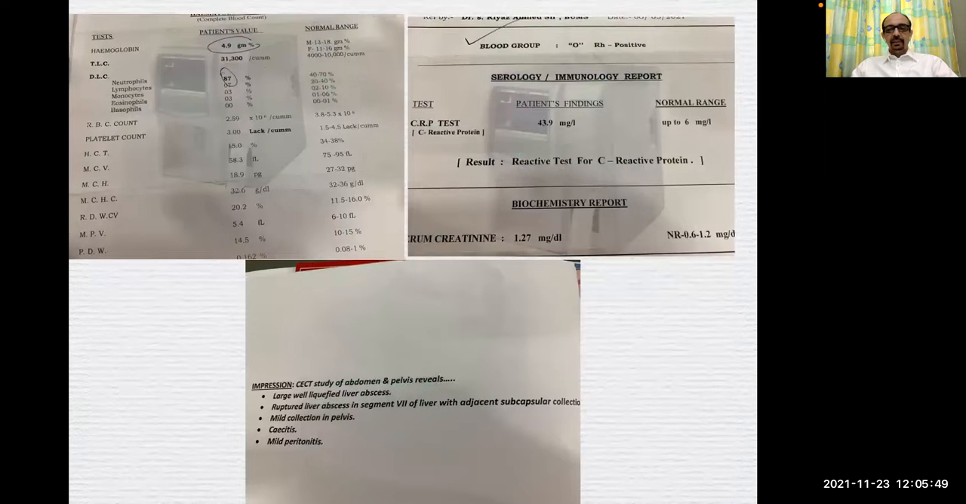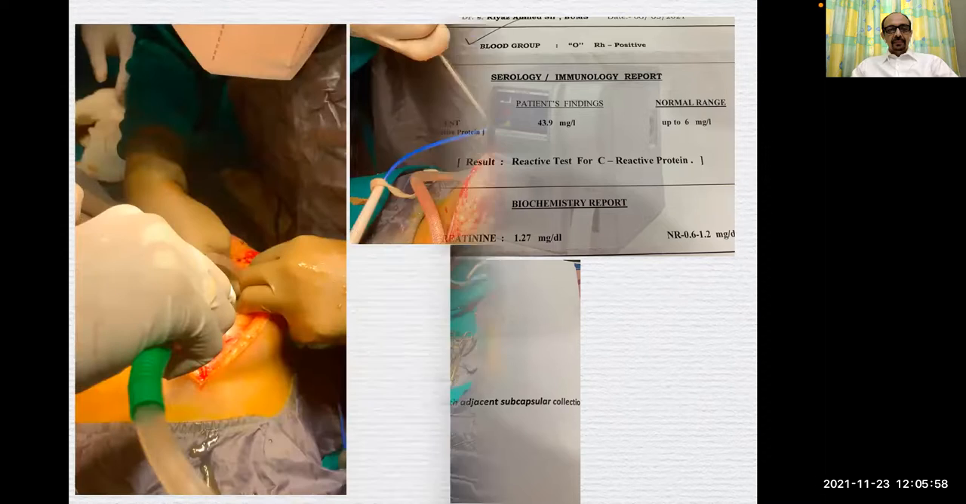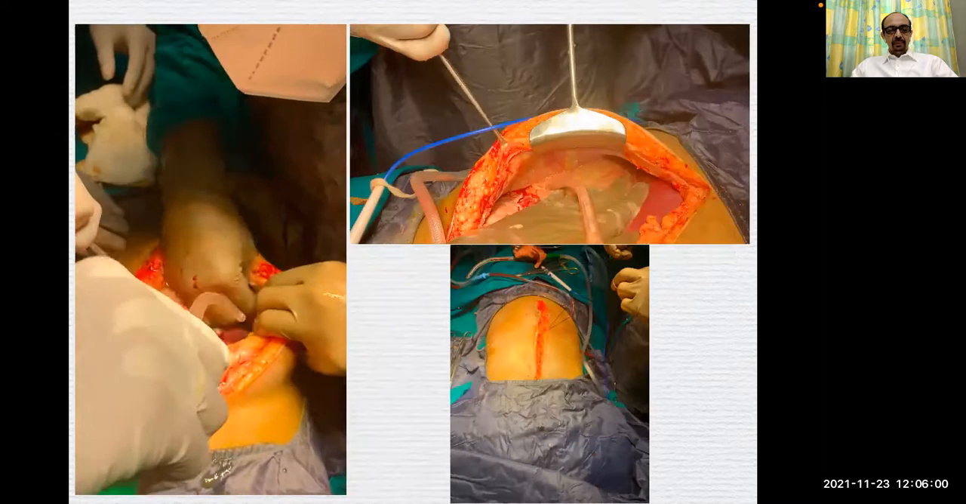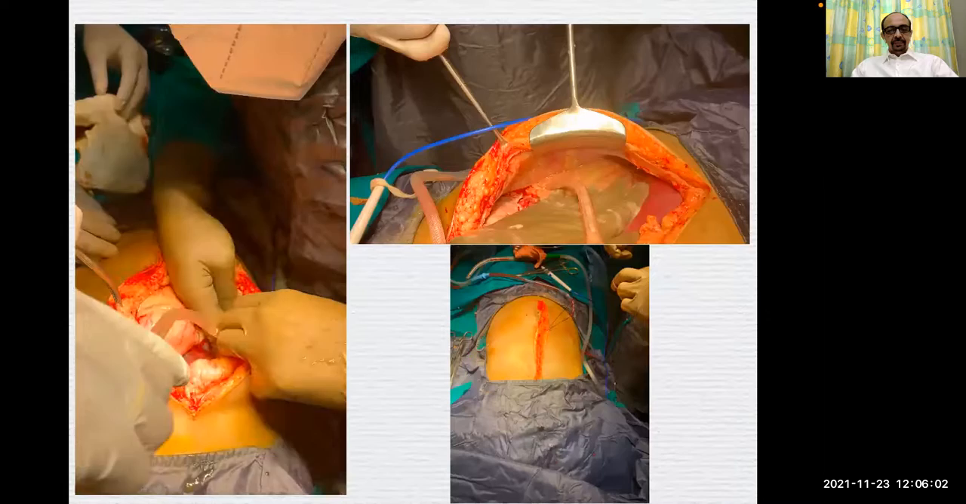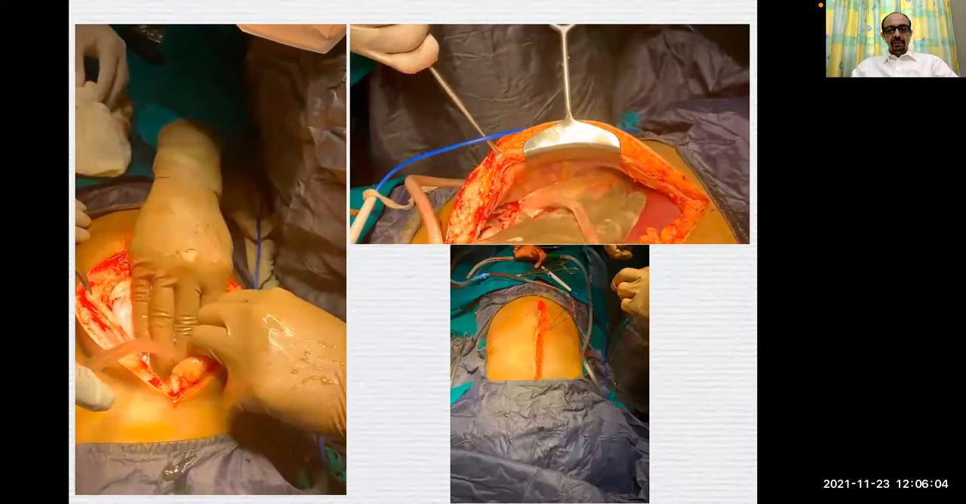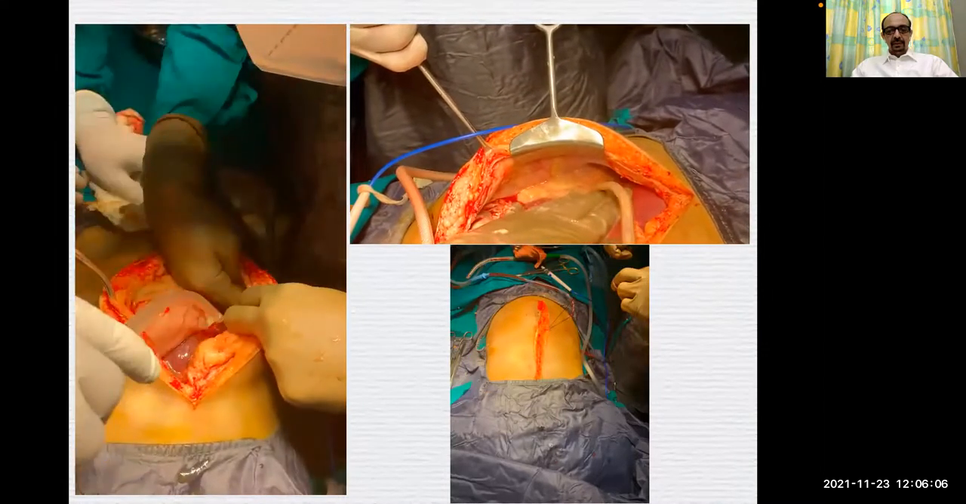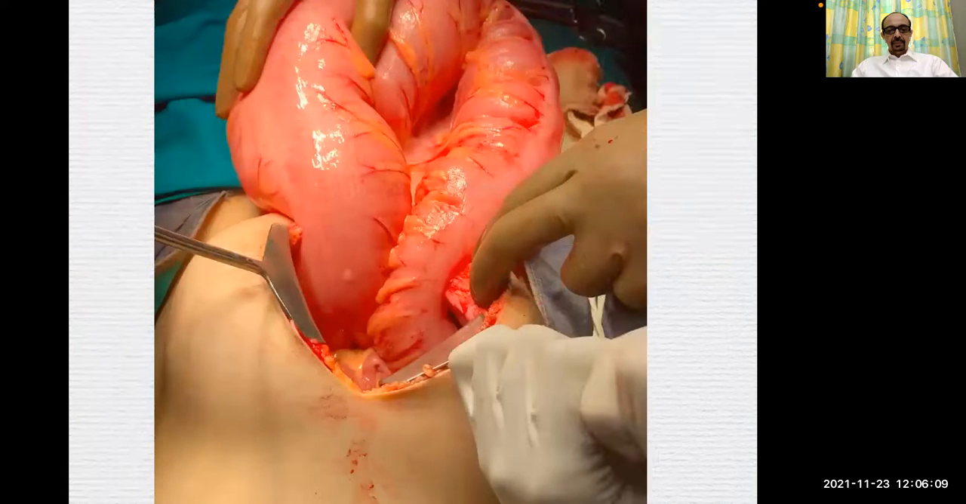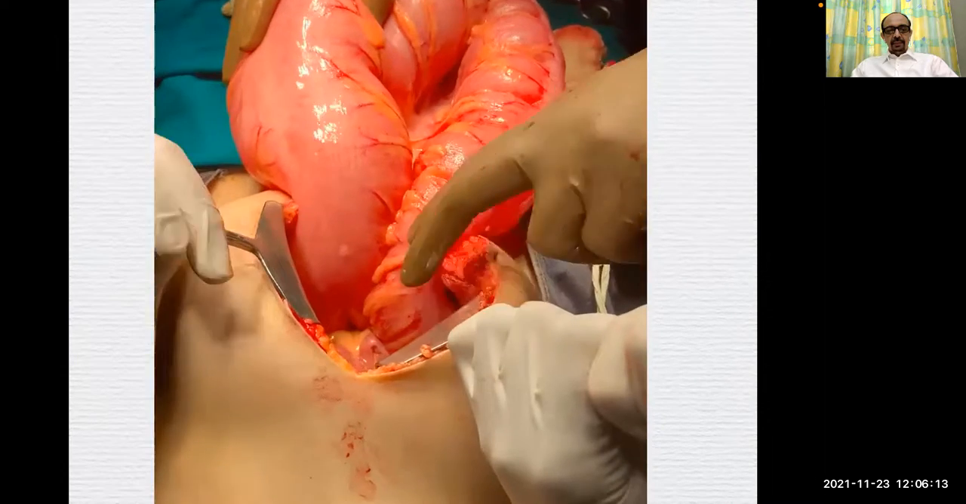This was a ruptured liver abscess in a young lady. The hemoglobin was just 4.9. C-reactive proteins were raised. The whole of the abdomen was filled with pus. Done under single shot segmental spinal. You can see the pus being drained. This was a sigmoid volvulus done under segmental spinal.